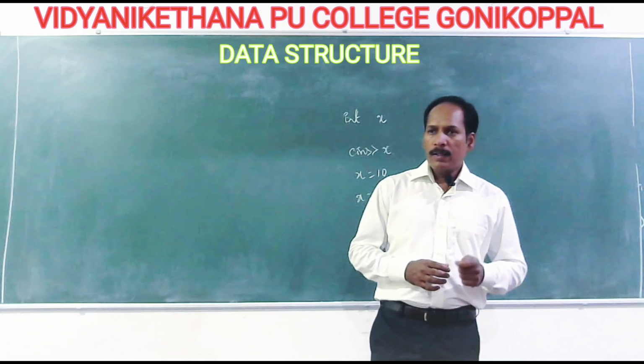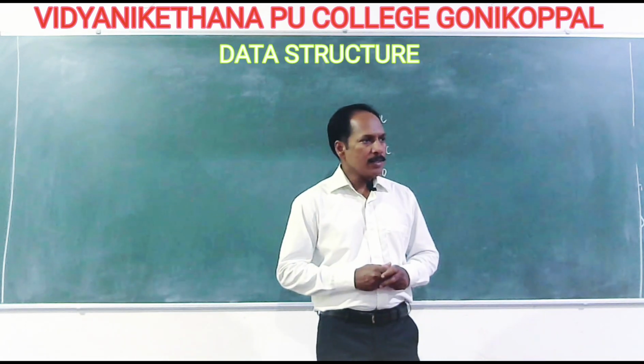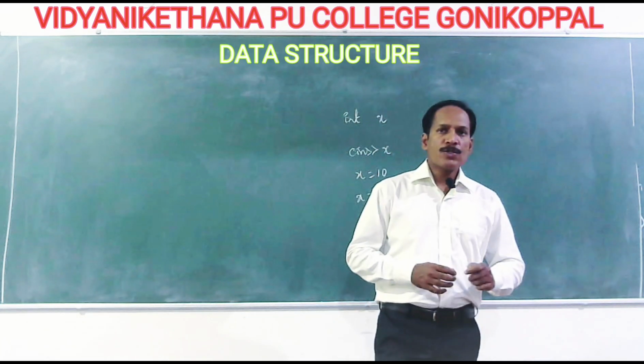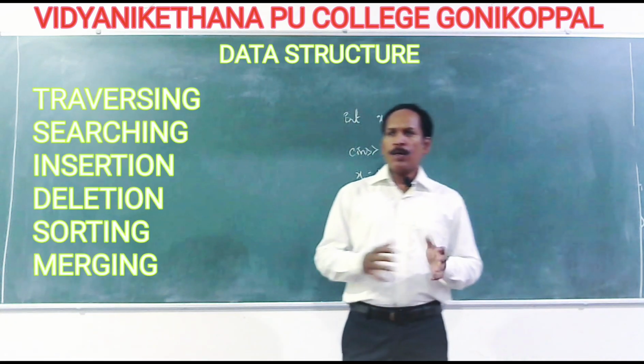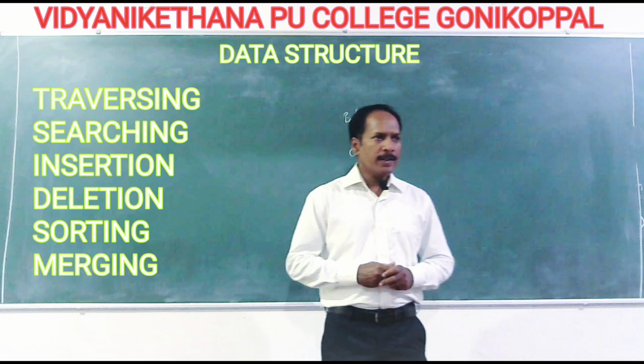Now, as I already said, let us look at operations on linear data structures. You can take them as non-primitive data structures. What operations can we perform on non-primitive data structures?